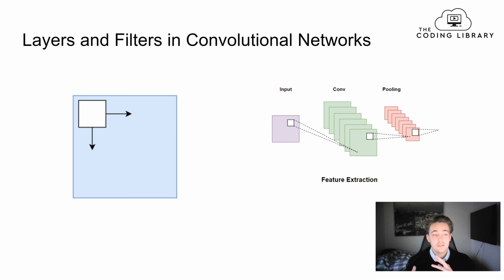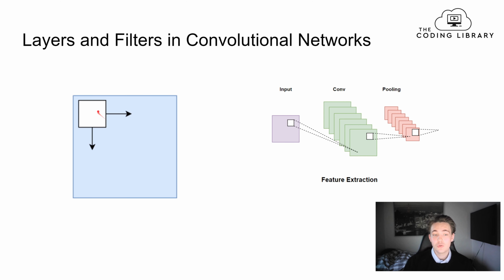So now we're going to talk about different kinds of layers and filters in convolutional neural networks. We're already talking about some of it. We have different kinds of layers in our convolutional neural network, and then we also have these filters, or kernels, that we apply to the images when we pass them through our layers in the neural network. So for example, here we have the first layer in the neural network, the first convolutional layer, and for each layer we specify a number of filters in our convolutional layer.